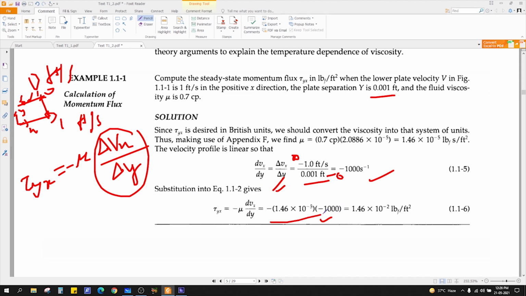And what is the viscosity? 0.7 centipoise. I already told you earlier that 0.7 centipoise means 0.7 into 10 to the power minus 2. Centipoise means gram per centimeter second, right?